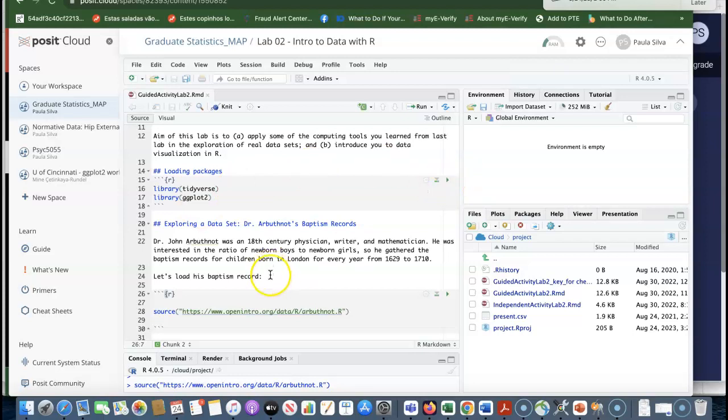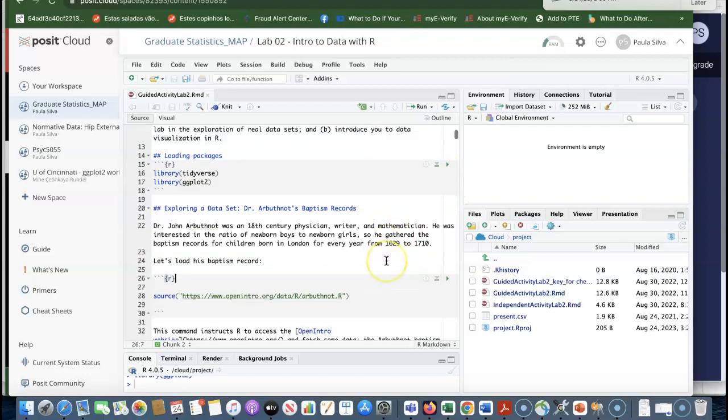But for the functions that we're going to use later in the document to work, you need to run this code chunk, this gray box. And as soon as you run it, then the packages become available for us to use its functions. Okay? So make sure you click here.